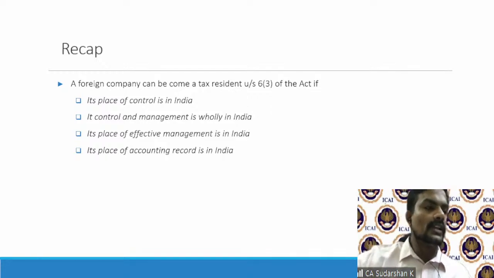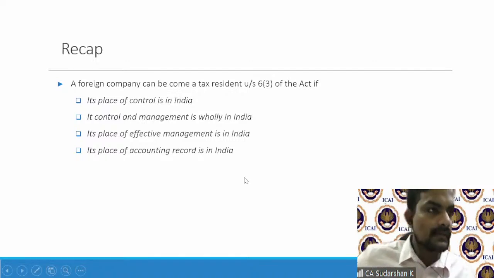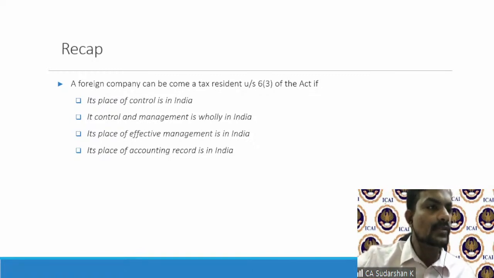You can give in your answer as to whether its place of control should be in India, or the control and management should be held in India, or its place of effective management is in India, or its place of accounting records is in India. By now you would have typed the answer. I request all to participate as well. If in case you missed the session, it will help you. Whatever you've missed, we'll try to encapsulate through this recap.